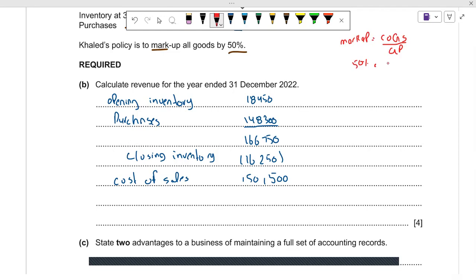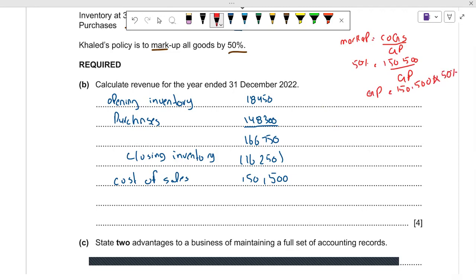So markup is 50%, is equal to cost of goods sold 150,500 divided by GP. GP you have to exclude from the left side. So we have 150,500 multiplied by 50%.